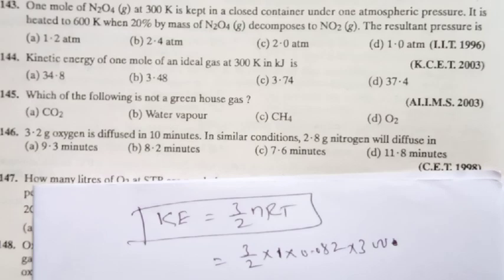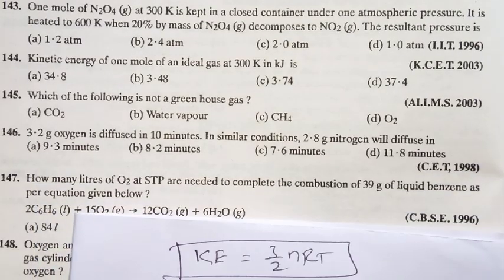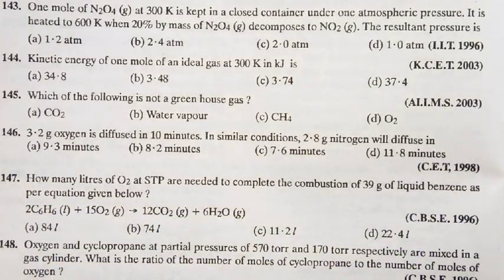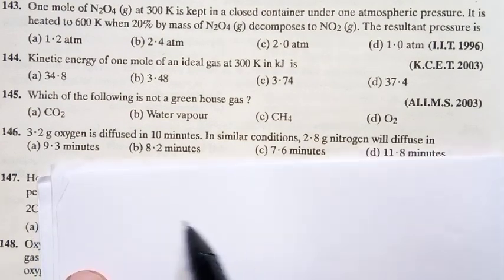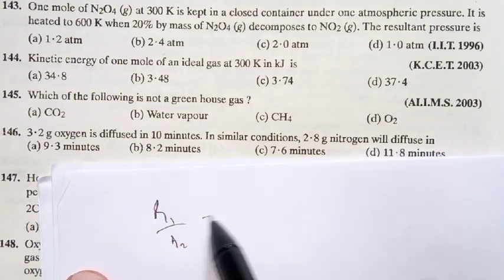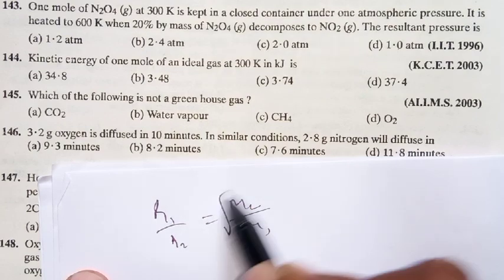Is it clear? Now look at the next question, the 146th. 3.2 grams of oxygen is diffused in 10 minutes. In similar conditions, 2.8 grams of nitrogen will diffuse in how much time? So this is the rate of diffusion concept. As per the rate of diffusion, R1 by R2 equal to root of M2 by M1.